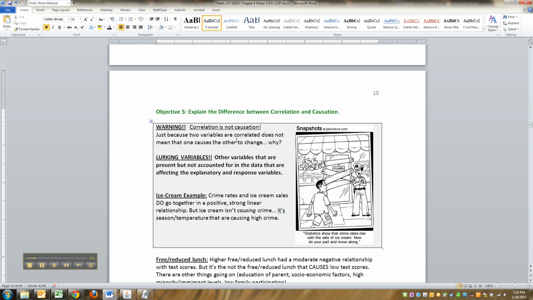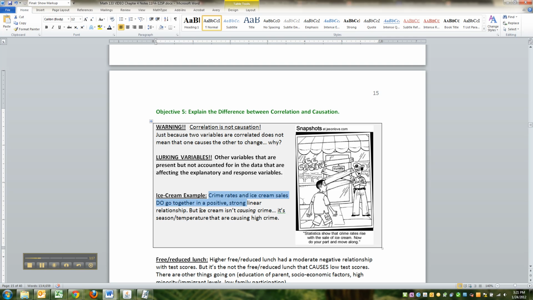The thing about correlation is that a lot of people get confused and think that it means that one thing causes another. So I have this example here with ice cream and crime. The policeman shuts down the ice cream shop saying ice cream sales and crime rates go together. So we're just going to shut down all the ice cream shops, which doesn't make any sense. And the reason it doesn't make any sense is that there's something else going on.